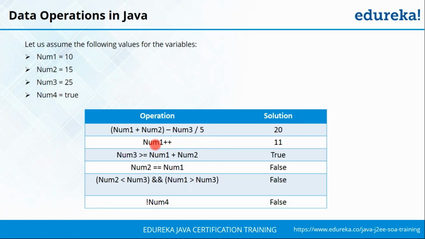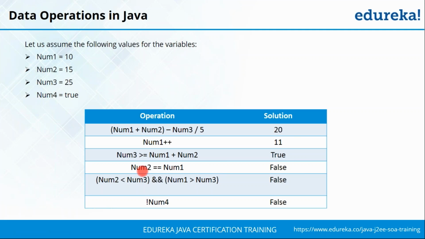Now again, you're using an increment operator here. My original value of num1 was set to be 10. When I'm using the increment operator, it is going to be increased to 11. After that, you're using a logical operator where you're comparing num3 greater than or equal to num1 plus num2. So 10 plus 15 is equal to 25, therefore it's going to give you an output of true.